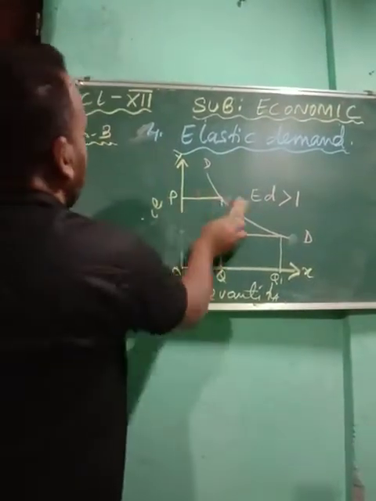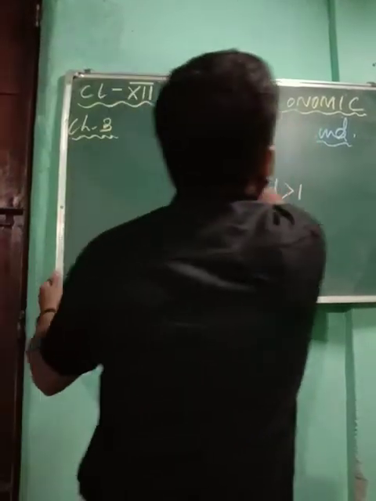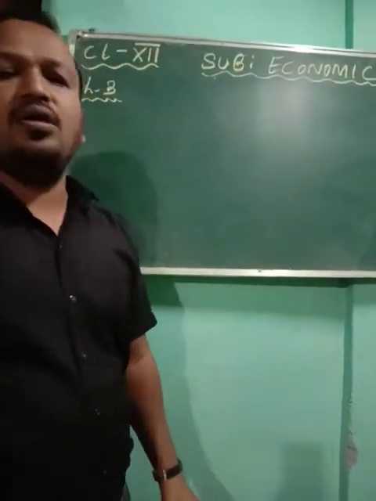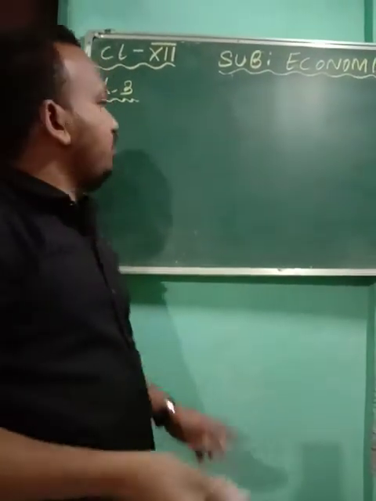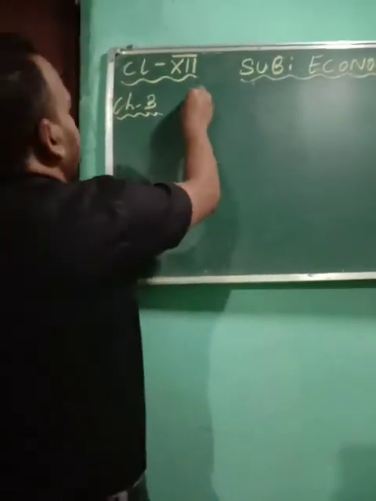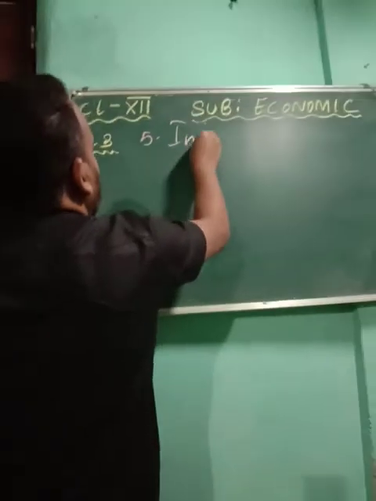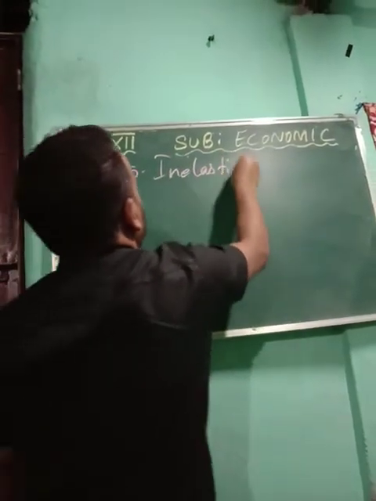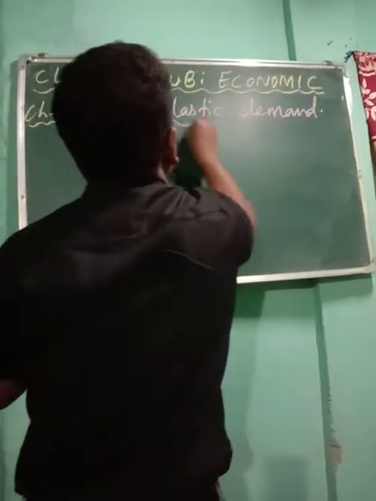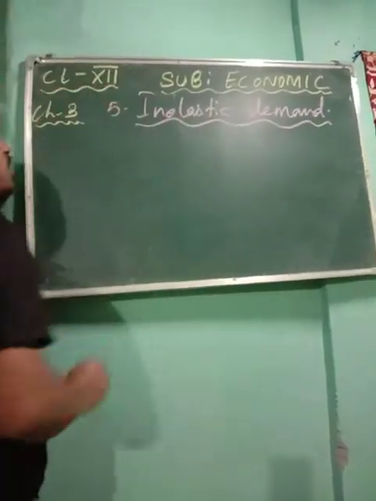Now next you see number 5. Number 5, we are going to see the last one, that is your inelastic demand. Now you see what is inelastic demand, when a demand is said to be inelastic in nature.